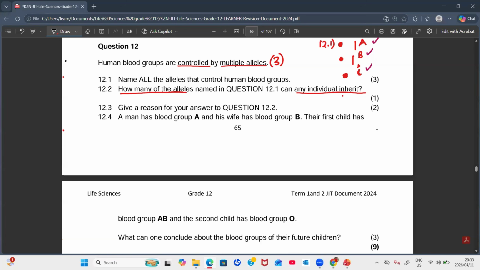It's only 2, guys. When we're saying inherit here, where are you inheriting them from? From your parents. You take one from your father, you take one from your mother. Simple stuff. One is coming from your father's sperm cell, that's one allele from your father's gamete. When we are doing the cross, we're talking about this.